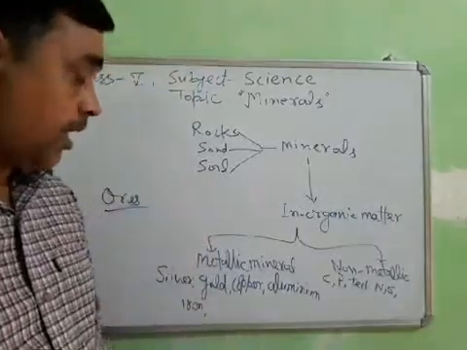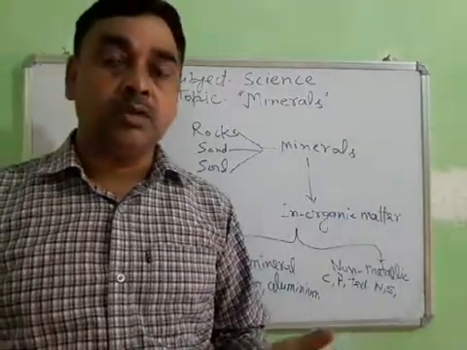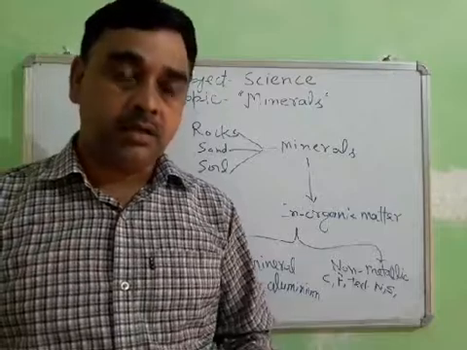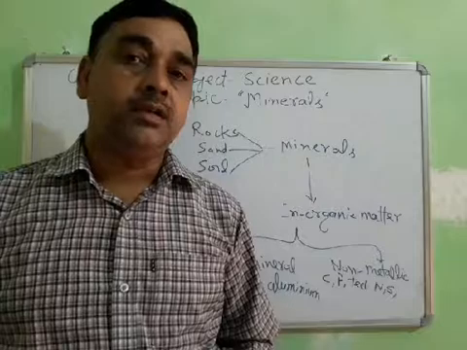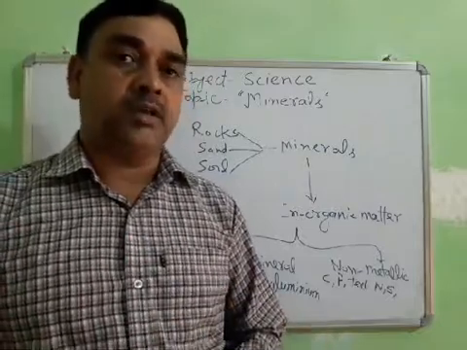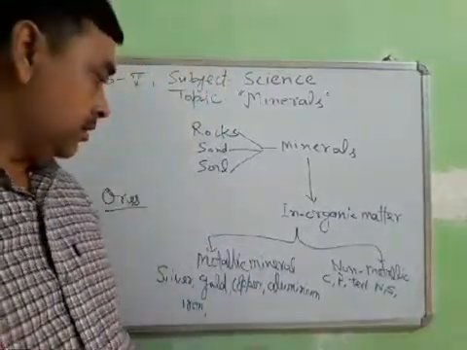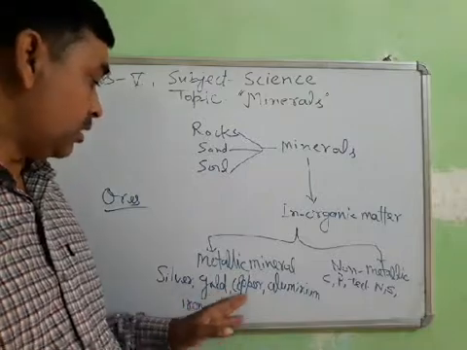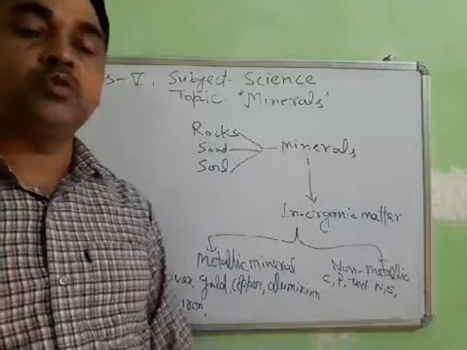Okay. And metallic minerals like iron, aluminium, and ebonite are used for making the utensils in which we cook our food. And gold and silver are costly metallic minerals which are used for making jewelry.